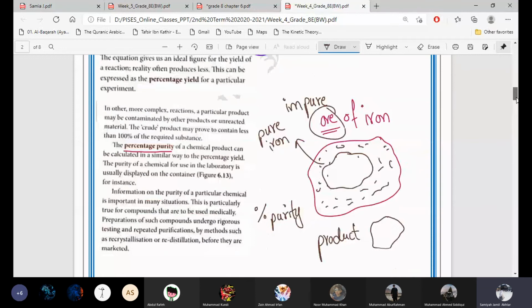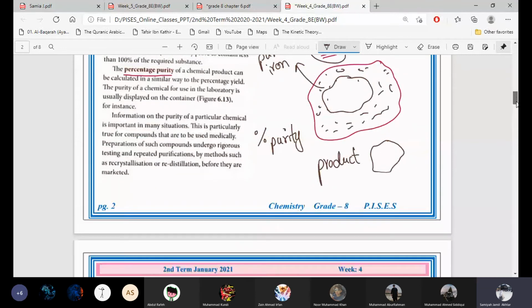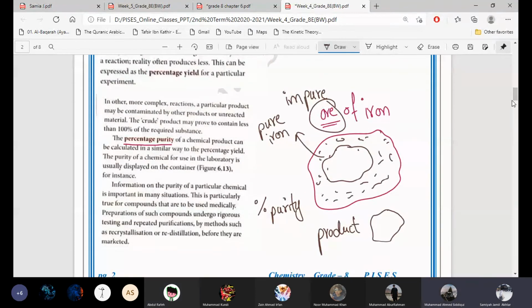Okay, first tell me, are these both terms understood? Are they clear to you? Yes, ma'am. Yes, ma'am. Okay, if you still have any question, please ask me.